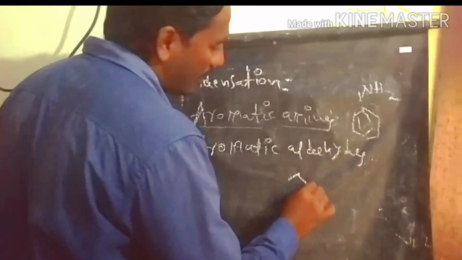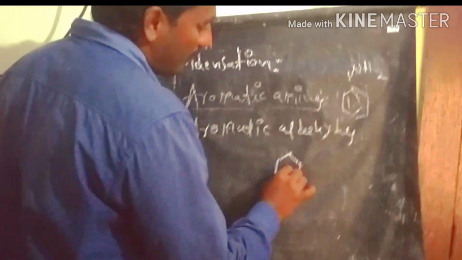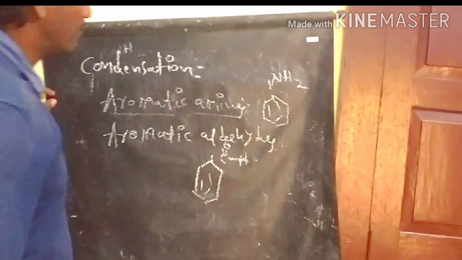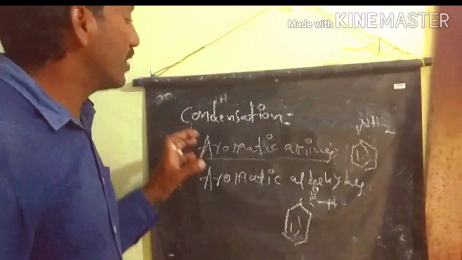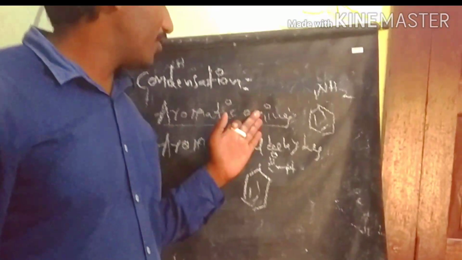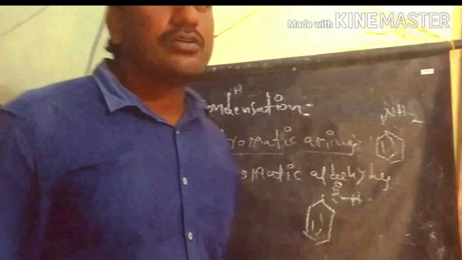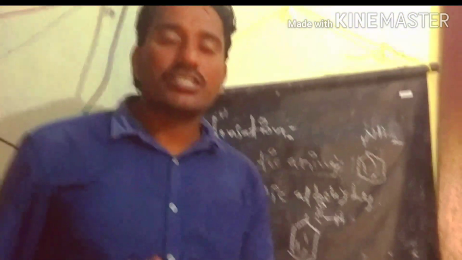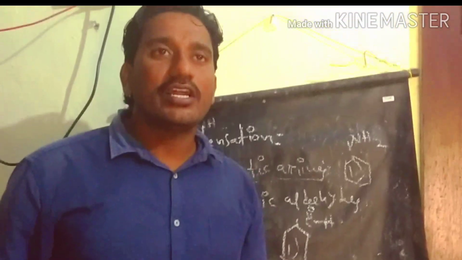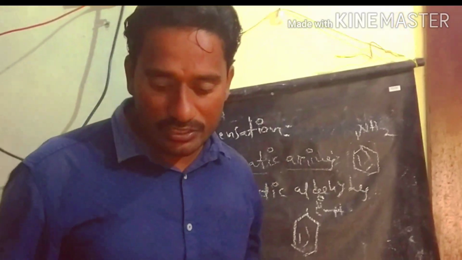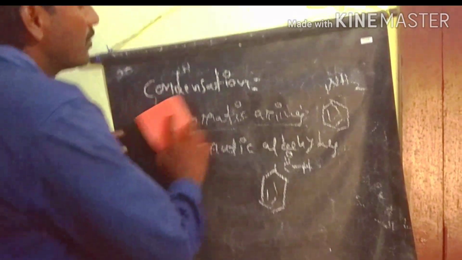So what is the aromatic aldehyde? Benzaldehyde is the aromatic aldehyde. So let's see what is happening. The primary aromatic amine reacts with the aromatic aldehyde, involving a condensation process to get benzaldehyde aniline. These two reactants are involved in the condensation process. Let's see the reaction.